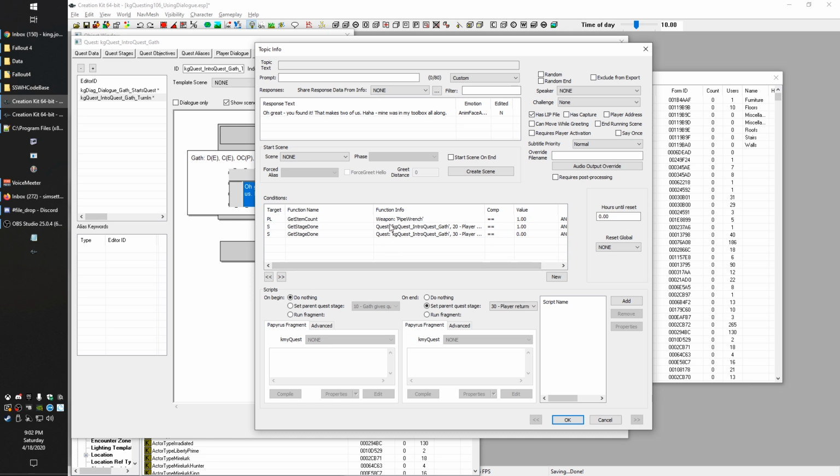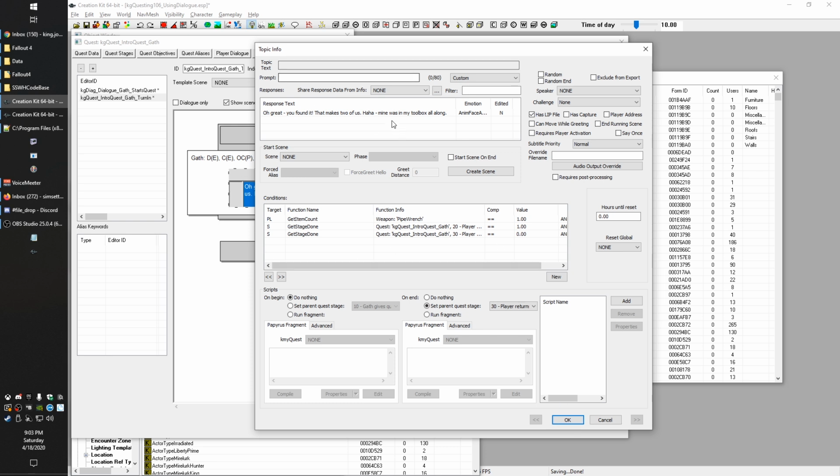But for now, this is something you might consider if you're doing fetch quests, especially if you're doing something that's not a special item. Like if you're just going to use a generic item. You guys know from setting up our quest items in some of the quest tutorials before that we can flag them as quest objects, and then the player won't be able to sell them, which we'll probably set up. But I just wanted to show this because get item count is a very useful little condition that you can use at various points. So we'll go ahead and set that.